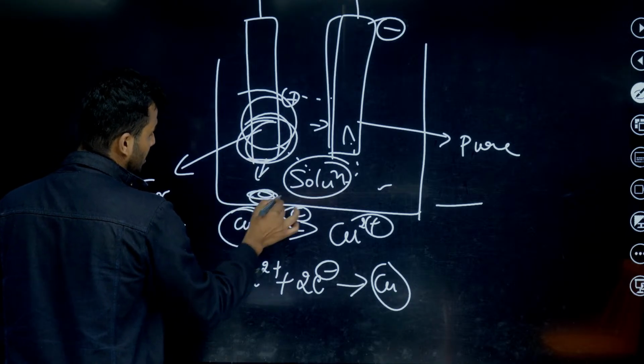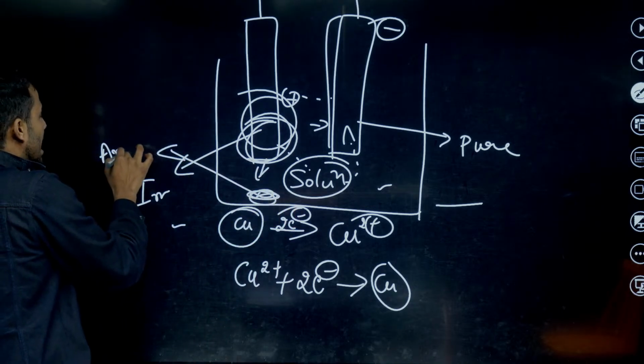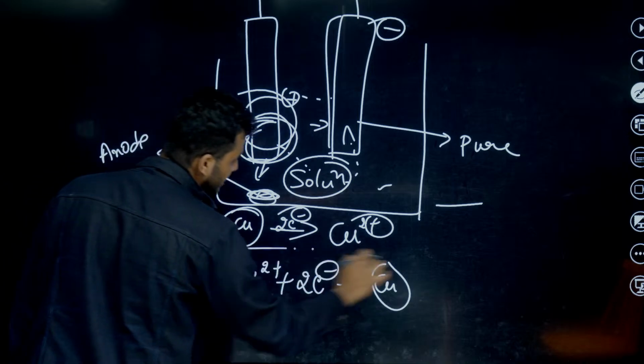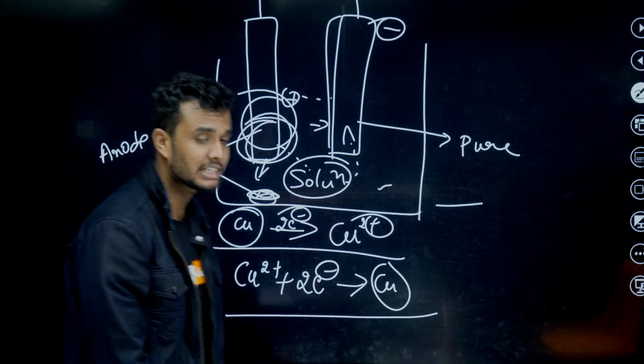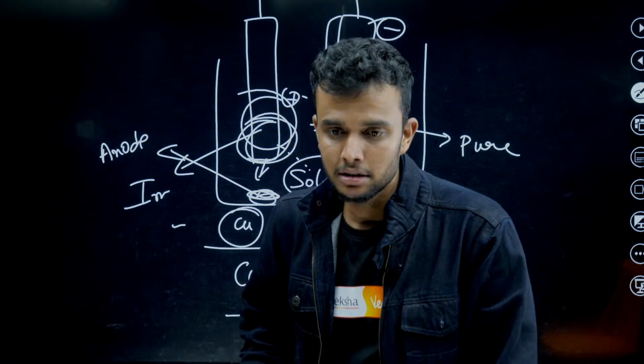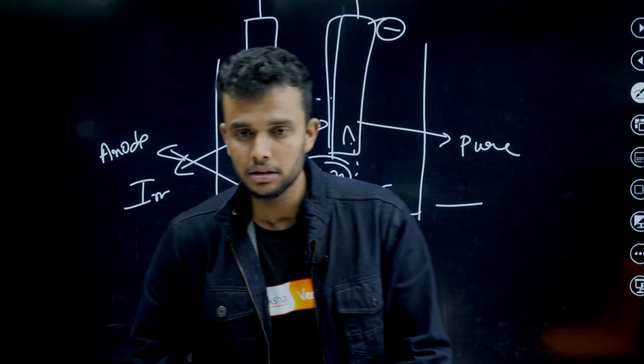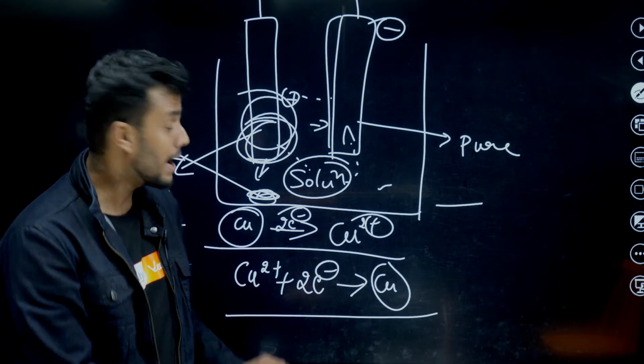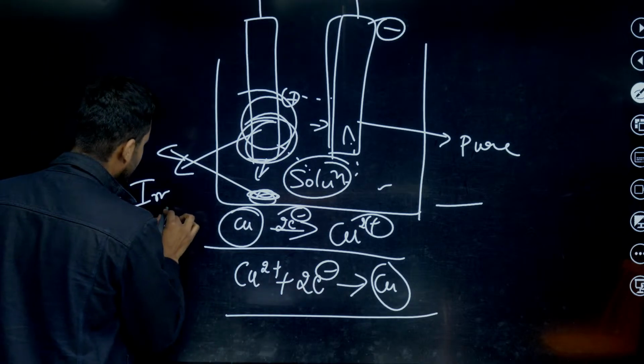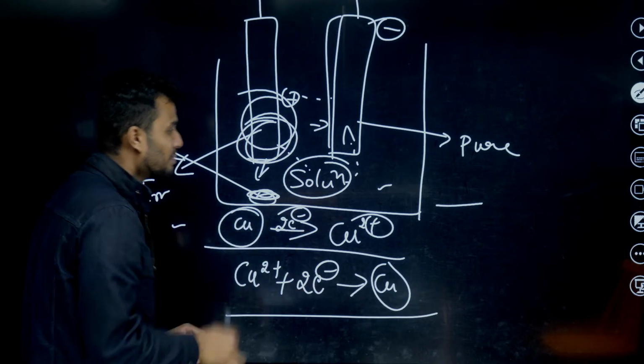Here some impurities are obtained, called anode mud. You need to mention this oxidation and reduction reaction at the anode and cathode. You need to mention this reaction in the exam.